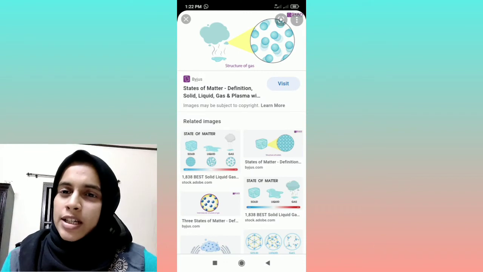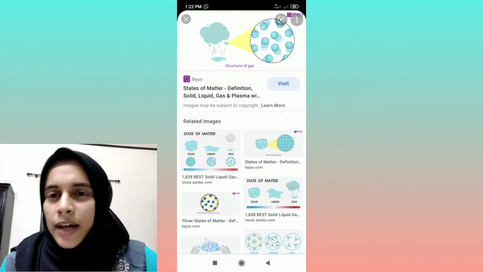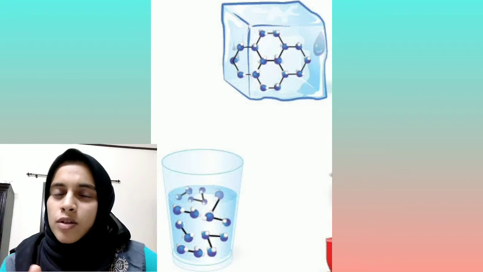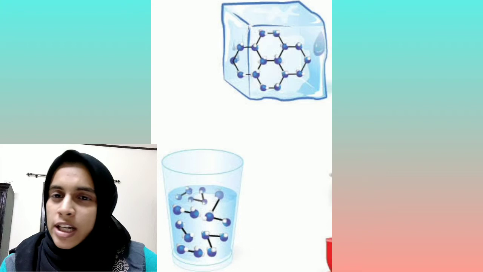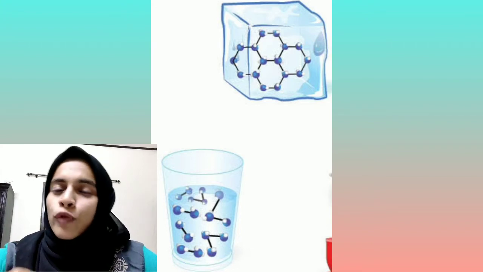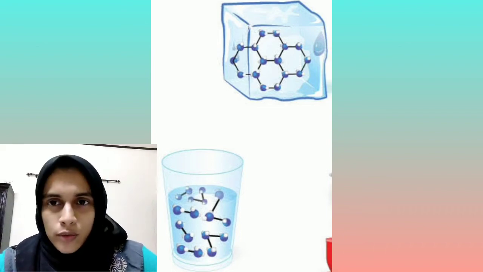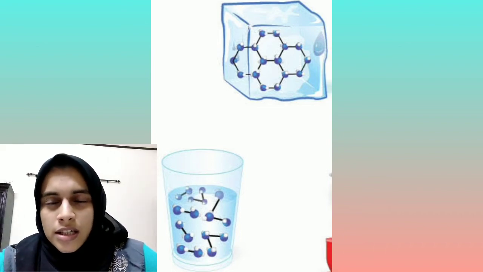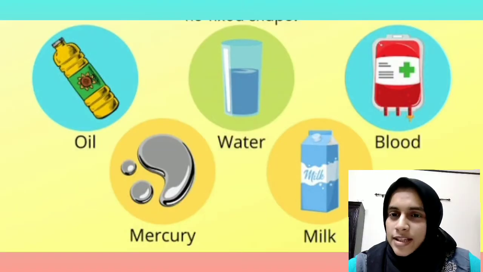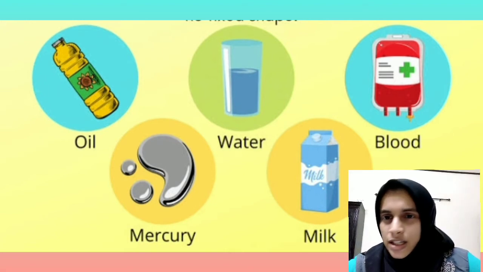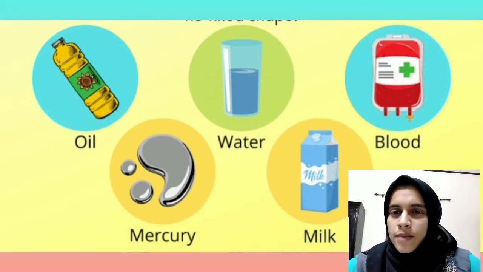The force of attraction is less in liquids compared to the solid state, so the molecules in liquids can constantly or randomly move from their position. That's why liquids can flow. Okay, so this is about liquids. Some examples of liquids are milk, tea, petrol, water, etc. You can find out some more examples of liquids.